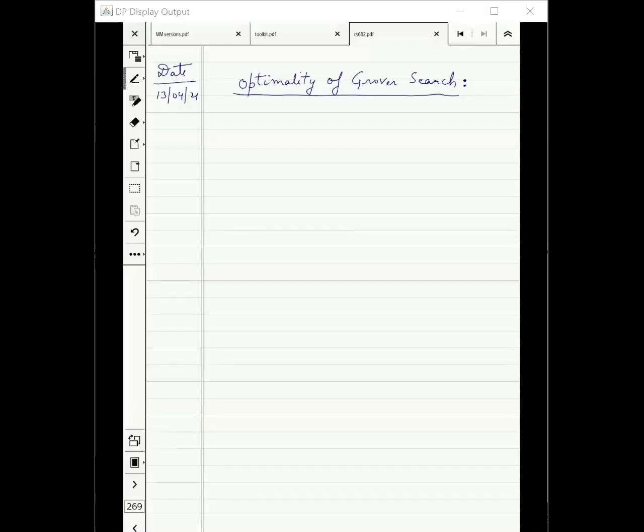We saw Grover search last time. And what did it say? It gave us this surprising result that in a list of n elements, we can find a marked element in order of root n time.